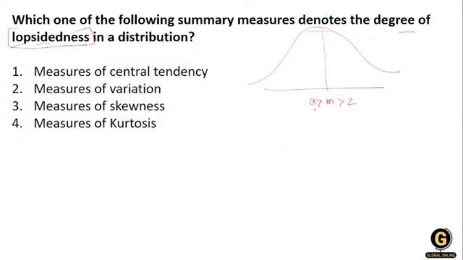That is the measure of central tendency, when we calculate the mean, median, and mode. In the mean we calculate the arithmetic mean, the geometric mean, and the harmonic mean. So this is central tendency, that means how our data is centered around a particular value.